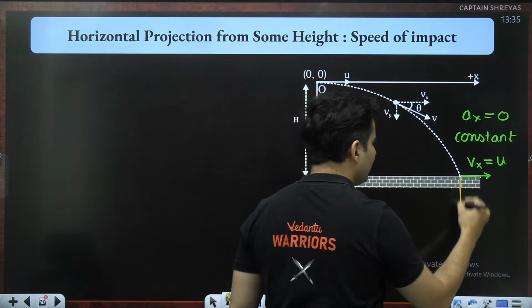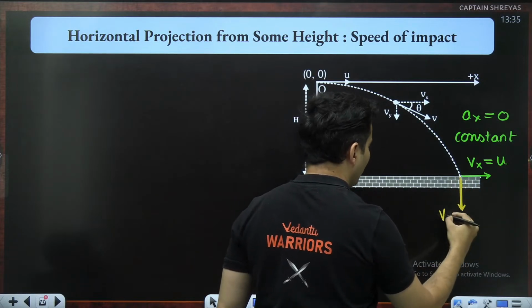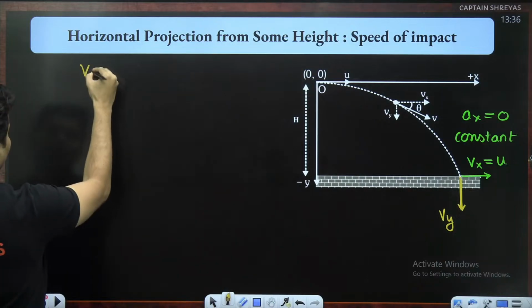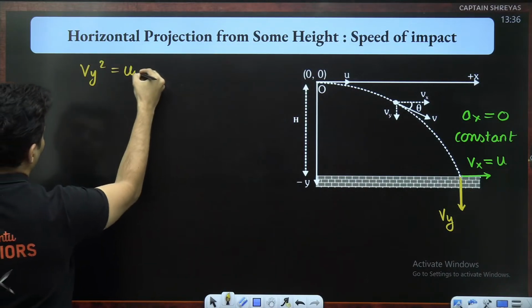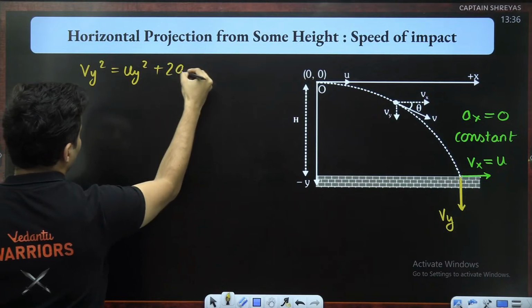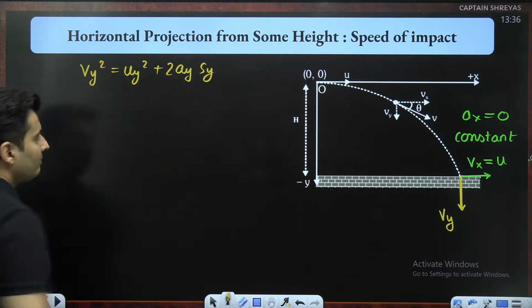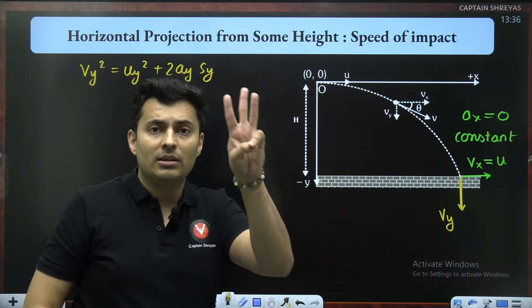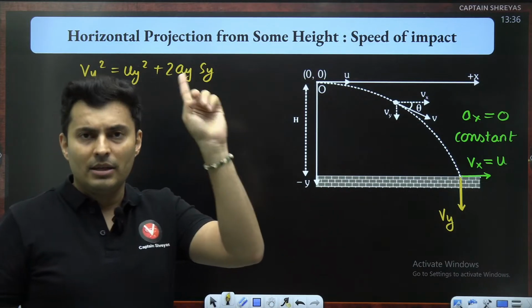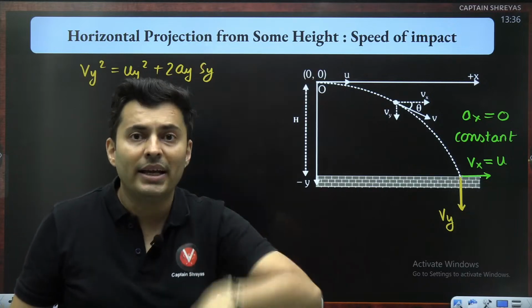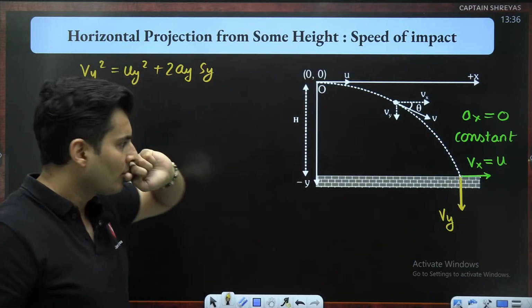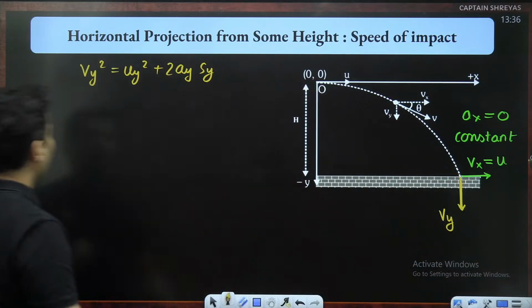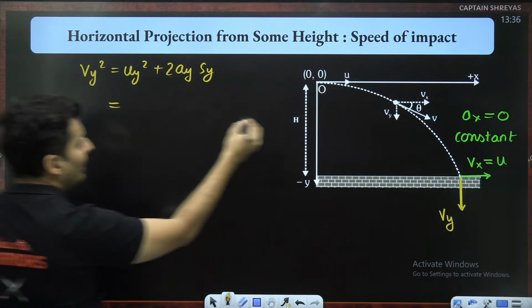Next, there is going to be a vertical component for sure, and we can find it out like this. Vy square is uy square plus 2ay sy. This is a kinematic equation in 1D, but I'm applying it in the vertical y-axis direction because I want to find the components of the velocity so that I can find the resultant. What is the initial velocity in the y direction?